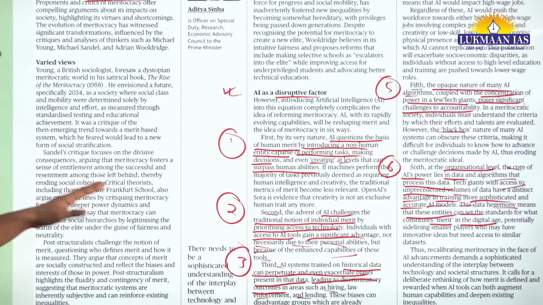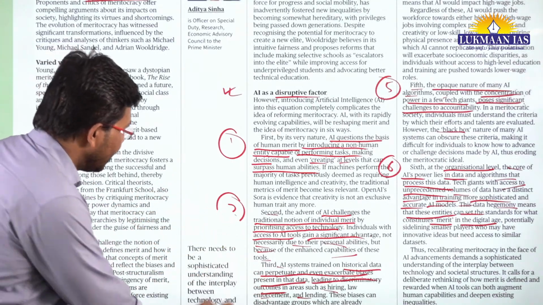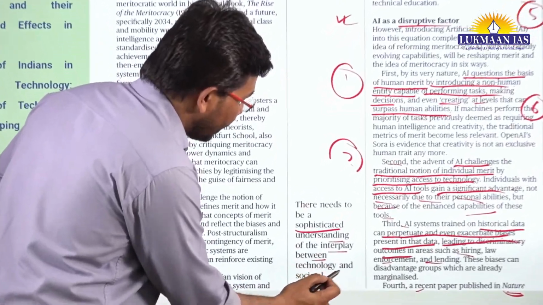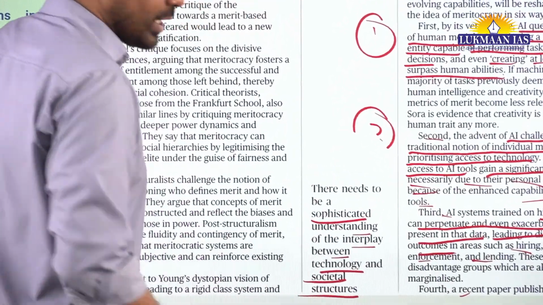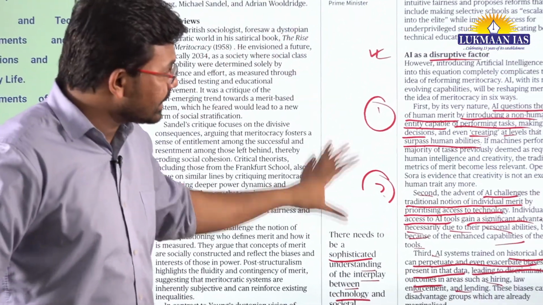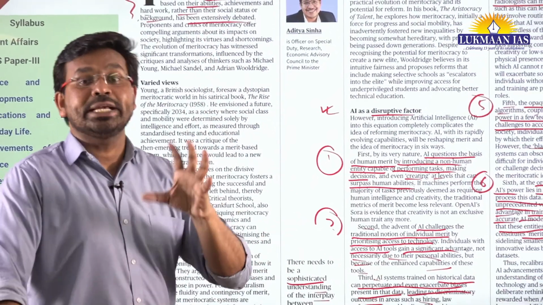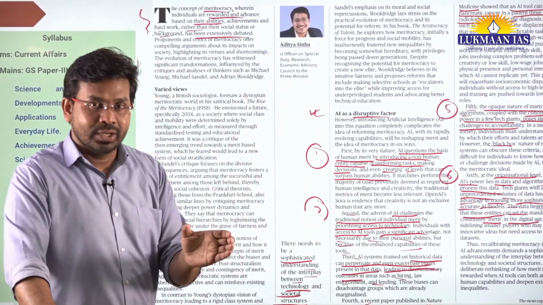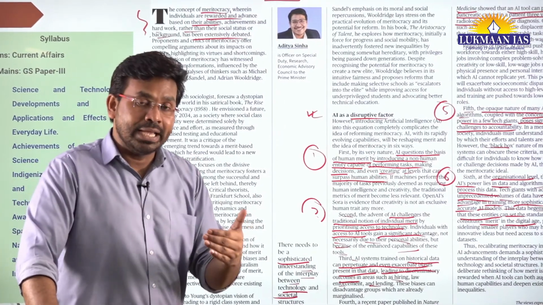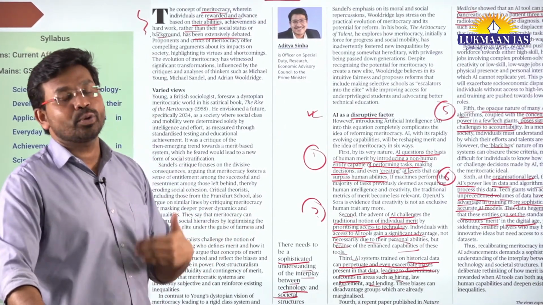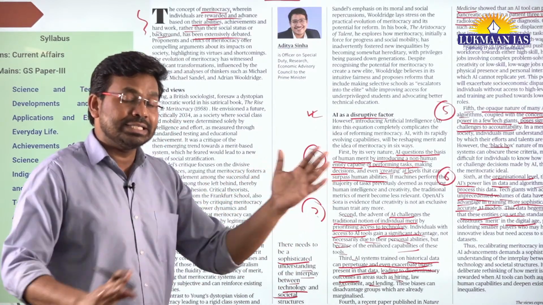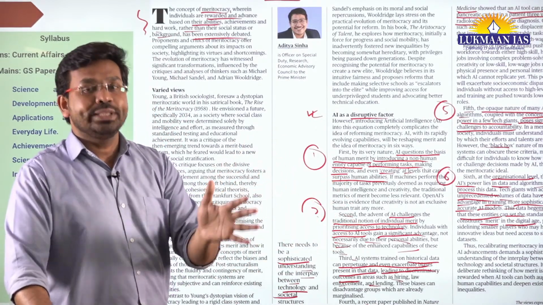So finally, in this article, the author has discussed that there needs to be a sophisticated understanding of the interplay between technology and societal structure. If we are able to understand this interplay, we will be able to take a step in advance, so that we can avoid any kind of conflict between meritocracy and artificial intelligence. So artificial intelligence can develop in harmony with society.